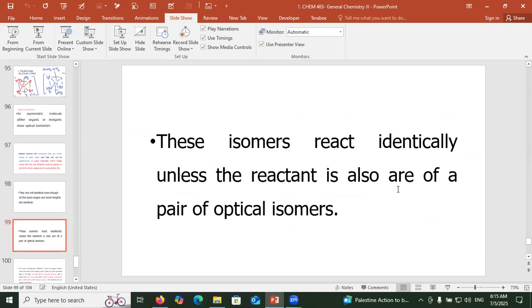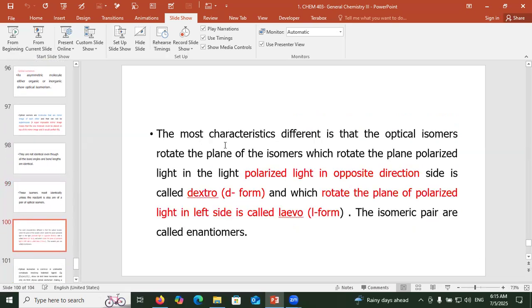These isomers react identically unless the reactant is also one of a pair of optical isomers. The most characteristic difference is that the optical isomers rotate the plane of polarized light in opposite directions. The isomer which rotates the plane polarized light to the right-hand side is called the dextro form, and the one which rotates the plane polarized light to the left-hand side is called the levo form. The isomeric pair are called enantiomers.